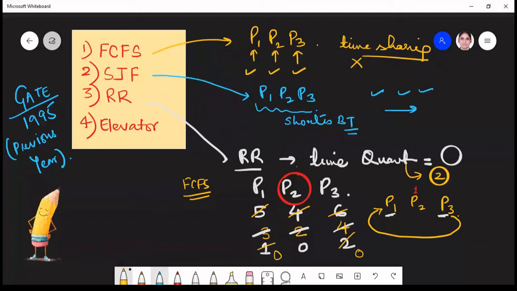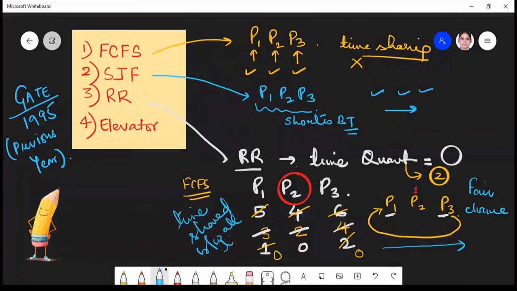In this way, you can see that every process is getting a fair chance, and the time is shared. Here you can see time is shared between all the processes, and it is shared equally. So that is why the correct answer for this question is absolutely RR, round robin scheduling. Round robin scheduling is preferred in those systems where we require time sharing.